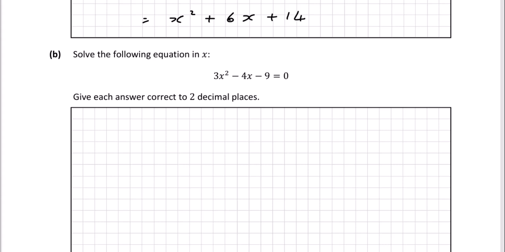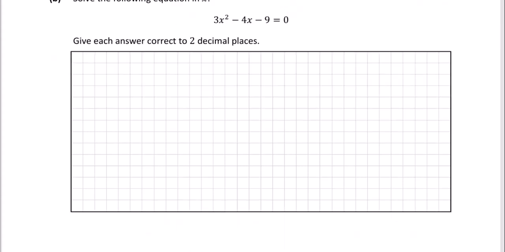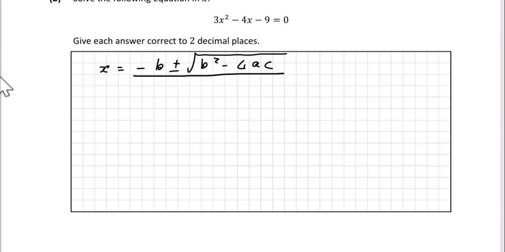Give your answer correct to 2 decimal places. Okay, so when they say give your answer to 2 decimal places, you're not going to be able to do this by factorizing. What you're going to have to do is use the quadratic formula. So the quadratic formula is just minus b plus or minus the square root of b squared minus 4ac, all over 2a. Now in our case, a is equal to 3, b is equal to minus 4, and c is equal to minus 9. So you just got to substitute these in.